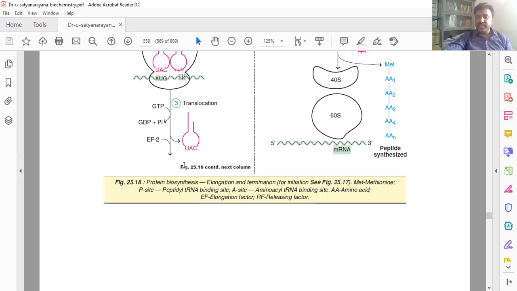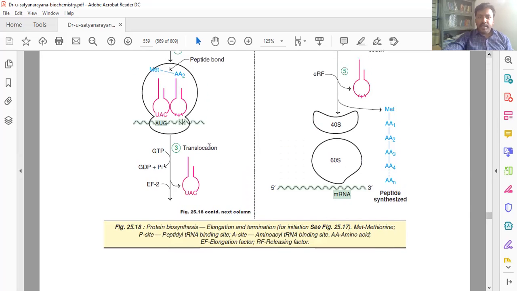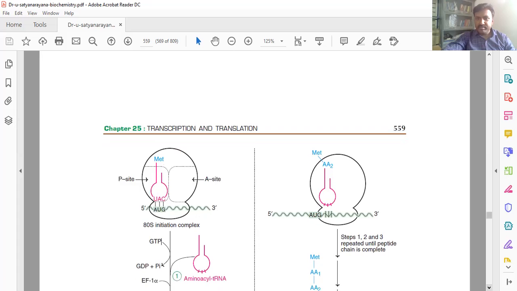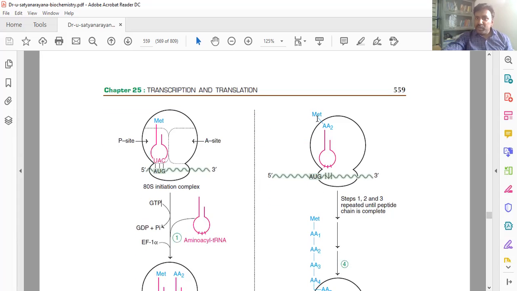Next, translocation. Here the UAC tRNA is removed. The second amino acid moves here, and the next codon will come. The tRNA is removed, translocated. Because of this, it will come here. Methionine and the next amino acid move from here to here. So translocation takes place.